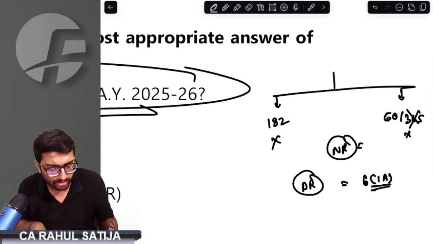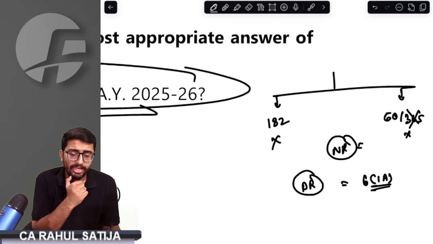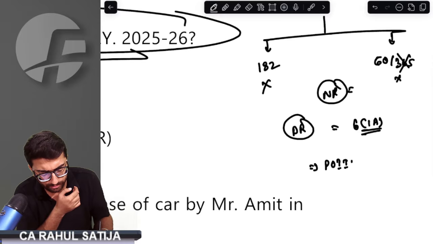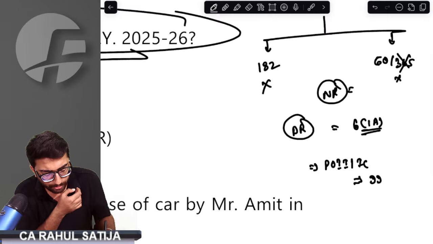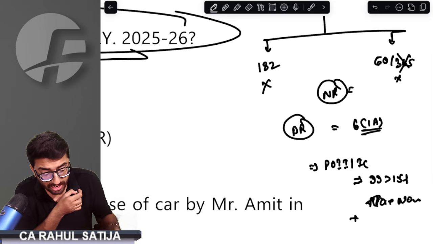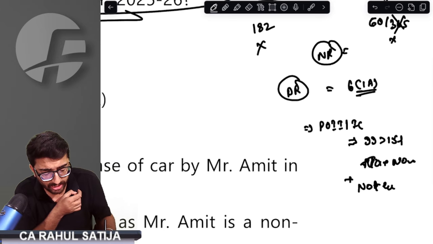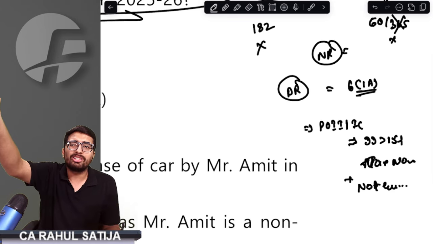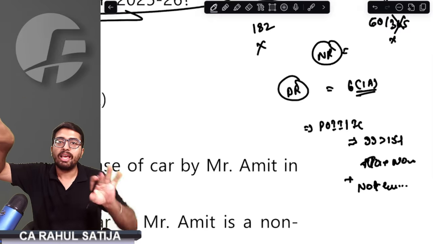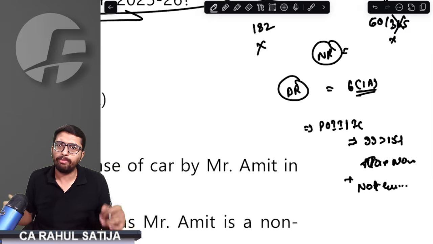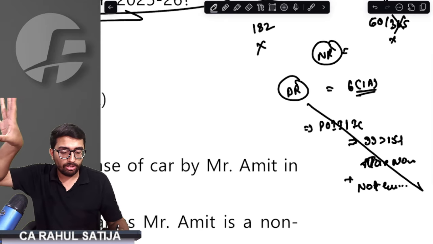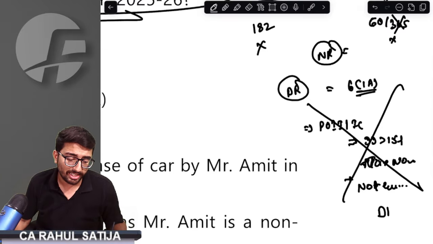Section 6(1)(a) specifically states that he can be a deemed resident. How do we identify? A deemed resident is a person of Indian origin or an Indian citizen who has Indian income of more than 15 lakh rupees, taxed nowhere, plus he is not a resident of any country. It is nowhere mentioned that he is not a resident of Dubai. He might be a resident now. Residential status is a different thing, and he is not taxed in Dubai. That is a different thing. Dubai might tax at 0% tax rate. He might be a resident of Dubai now, so we cannot say that he is a deemed resident.